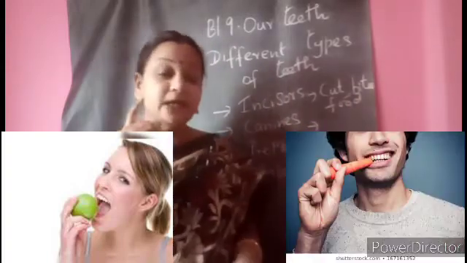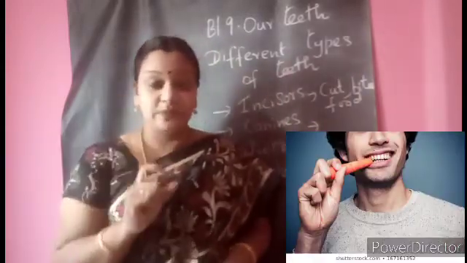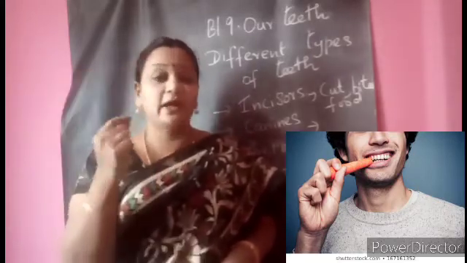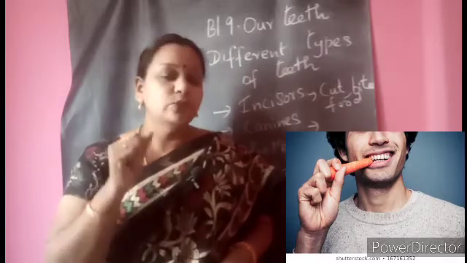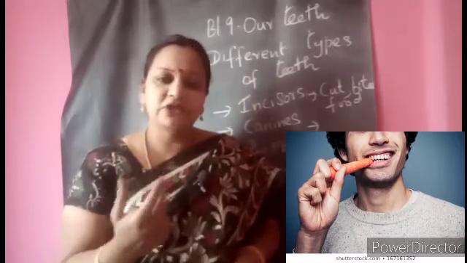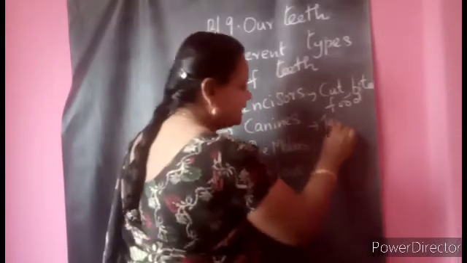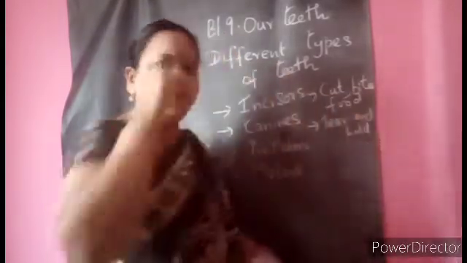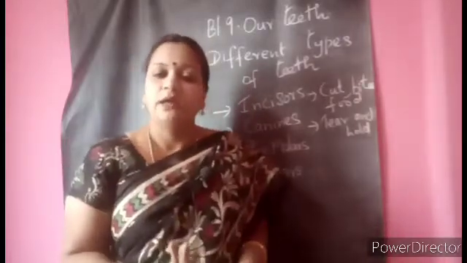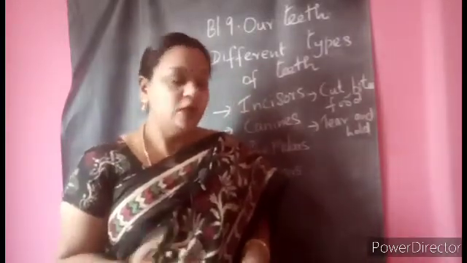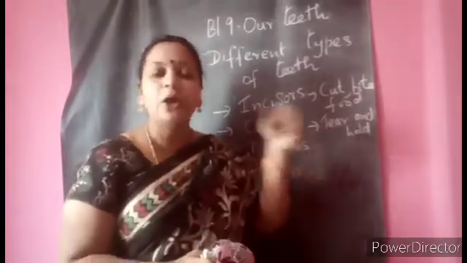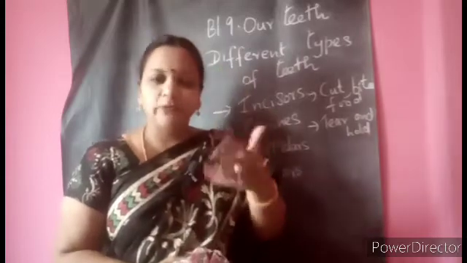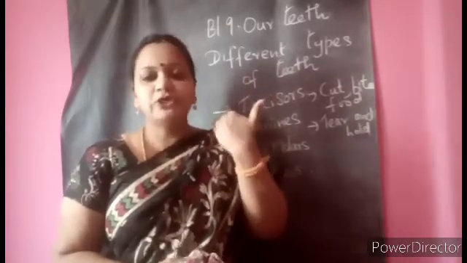And how are the canines, children? When you see, they are sharp. They are sharper than the incisors, and you can see they have a sharp edge. So when they are sharp, what might be their function? Very good. They help you to tear the food and also to hold. You have to hold, and you have to bite and eat. It is very important for getting the food to digest. So the canines help us to tear and hold the food. It also helps you to bite, then you will be pushing it back.